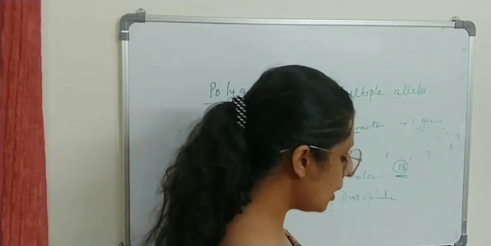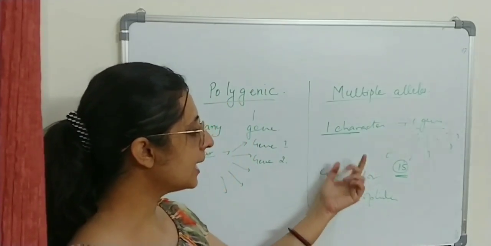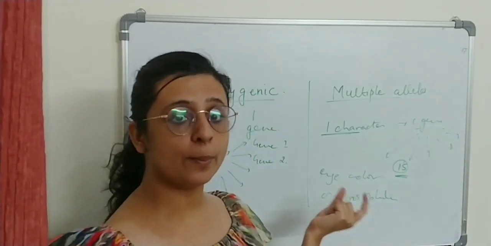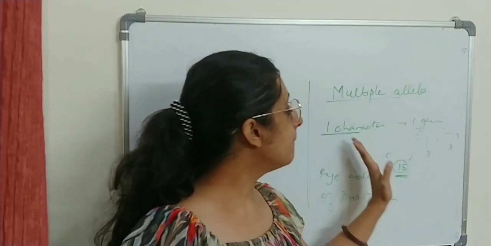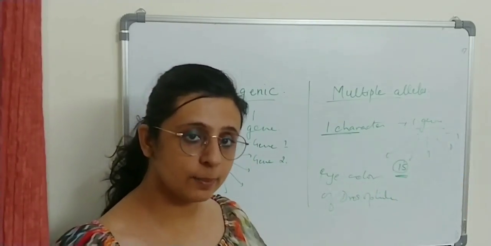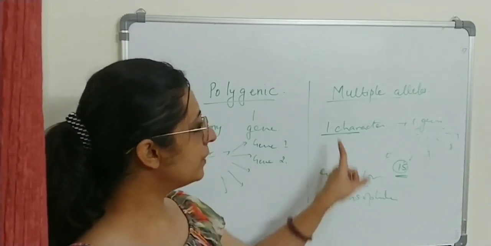That means it is not important that one gene will have only two alleles, but one gene can have multiple alleles which can decide which character will be formed. For the expression of the trait, not only two alleles but multiple forms can be present which will be able to decide the eye color of Drosophila.